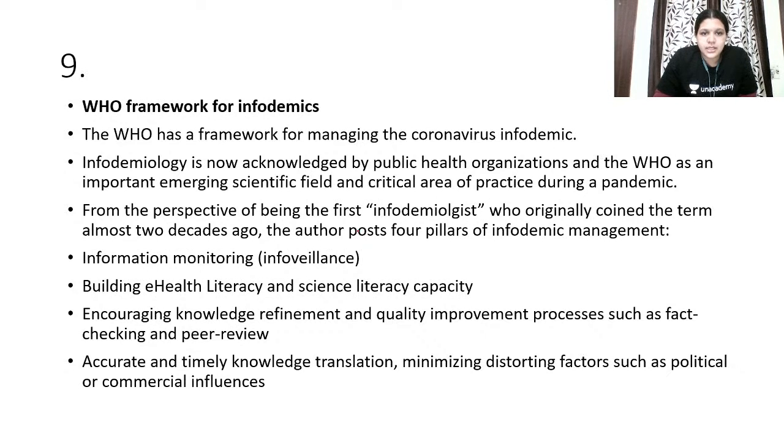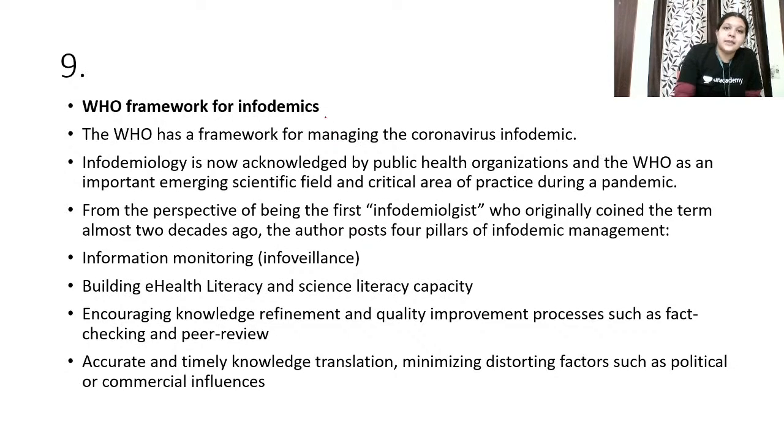So infodemiology is now acknowledged by the public health organizations and the World Health Organization as an important emerging scientific field and critical area during pandemic. What is this? This is about information monitoring. Since this coronavirus or COVID-19 is spreading, it's a communicable disease. Especially in this communicable disease, you should keep two things in mind.